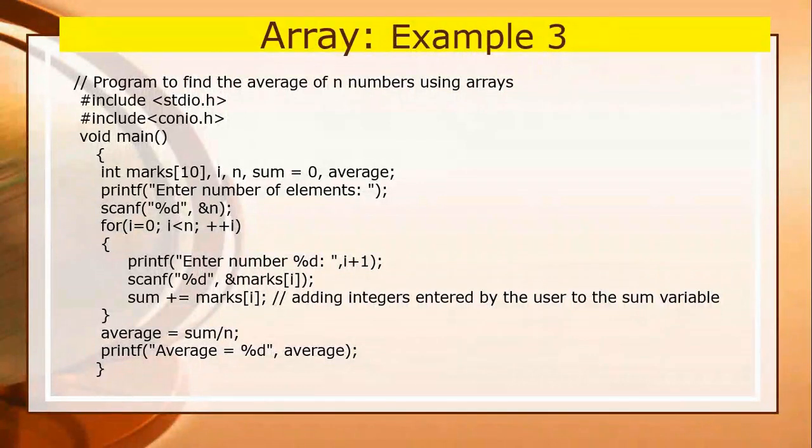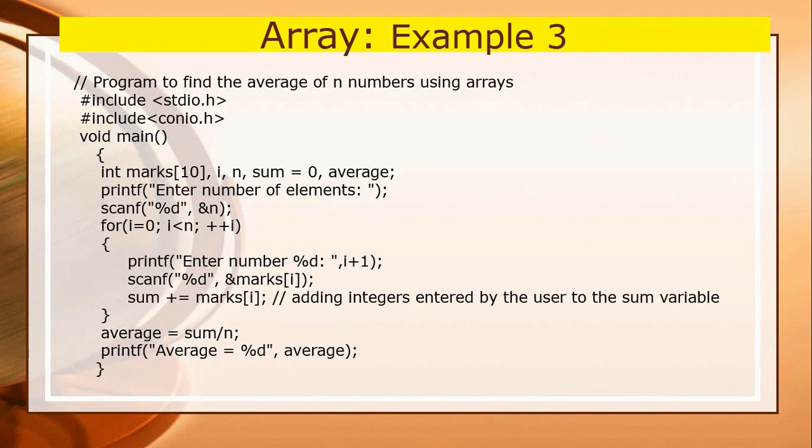And the third statement is sum plus equals to. Here this is a shorthand operator. I told you the concept of this shorthand operator in previous lectures. So it will again and again add the marks and store in the sum variable.